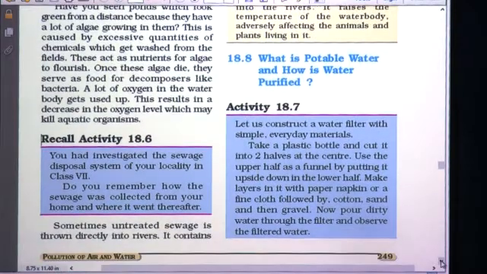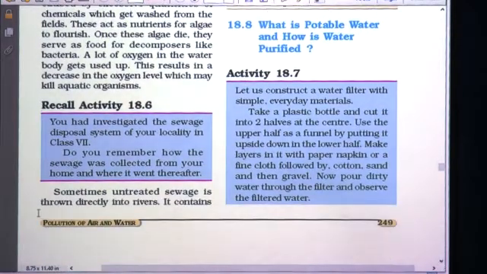Okay students, there is one more activity. Just recall activity 18.6. You had investigated the sewage disposal system of your locality in class 7. So in class 7 you have learnt about the sewage disposal system. Do you remember how the sewage was collected from your home and where it went thereafter?